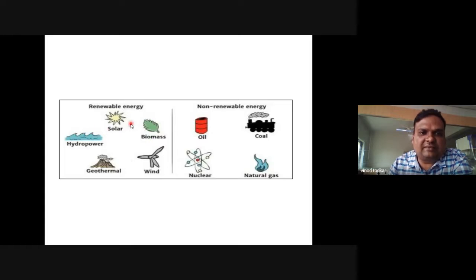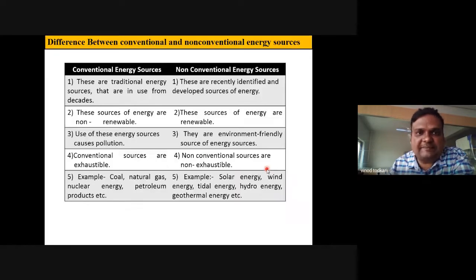So we have seen these renewable sources of energy. These are infinite. They will never become obsolete. They will always remain there because they are infinite. These non-renewable sources are finite and are depleting day by day. Which are those? Coal, oil, nuclear, and natural gas.